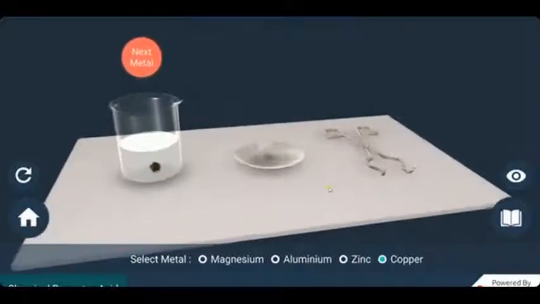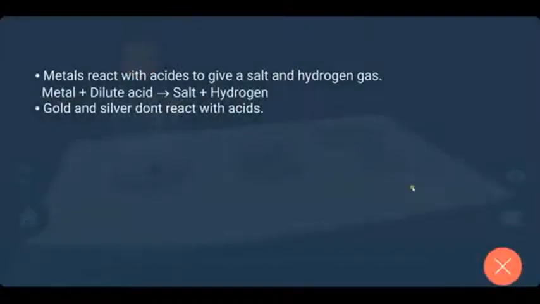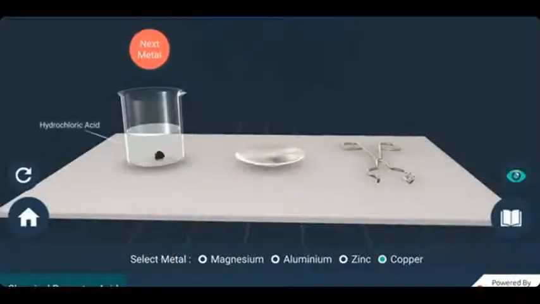So the reactivity of these metals towards dilute hydrochloric acid decreases from magnesium to copper. Magnesium is greater than aluminium and aluminium is greater than zinc. Zinc is greater than copper. Whenever metals react with acids, a salt and hydrogen gas will be formed, but in the case of copper, it does not react with hydrochloric acid.